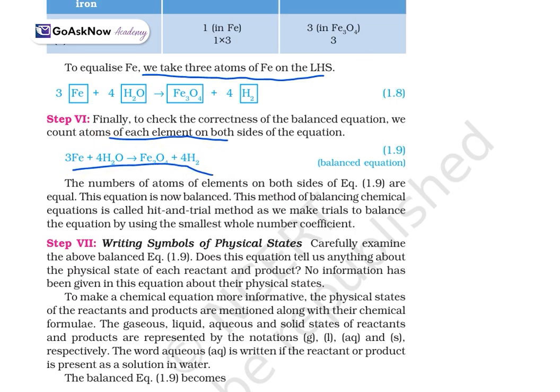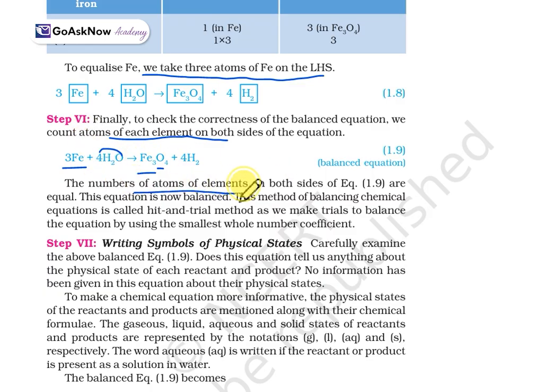You just compare it. See, it will be 3Fe and here as well 3Fe. O is 4, here also O is 4. This 4 is common for H. Here it is 6 and here it is 6. So yes, it is completely the balanced equation.